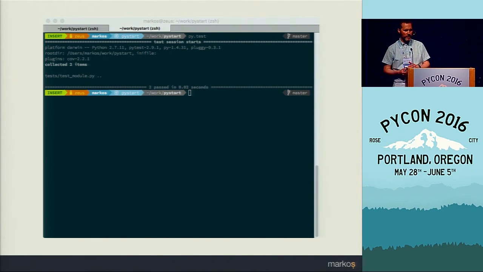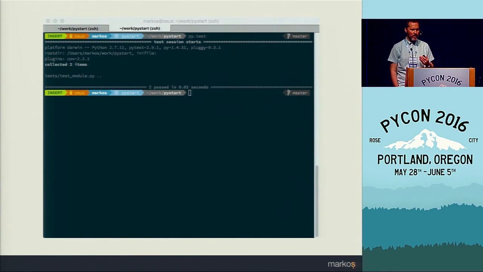PyTest itself will find tests almost everywhere. So as long as you have a file that starts or ends with test underscore and includes functions that start with test underscore, those will all be recognized as valid tests. So at this point, we have, I guess, a package that can be installed locally and that has some tests that we can use to make sure that everything works fine.